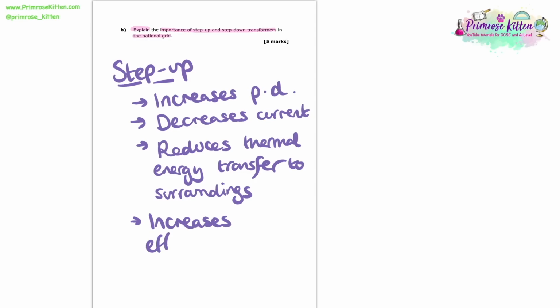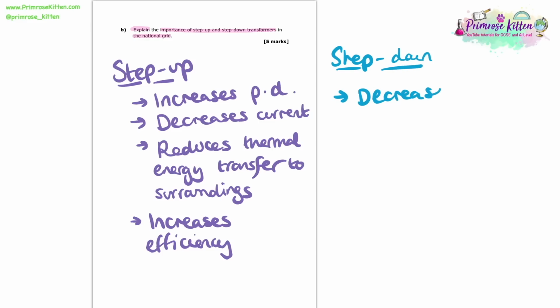Because this is a 5-mark question, we want 3 to come from step-up transformers and the final 2 to now come from step-down transformers. So we should know that the whole point of a step-down transformer is to decrease the potential difference and therefore to increase safety. We do not want to see the high voltages that we see in our national grid, in our homes. We want it to be 230 volts.